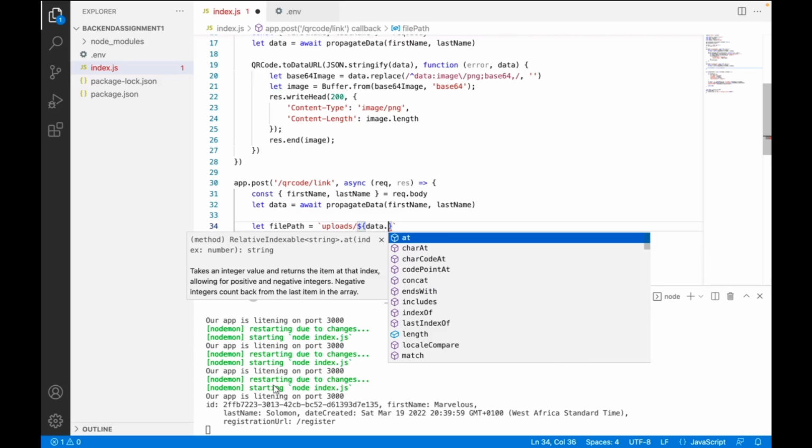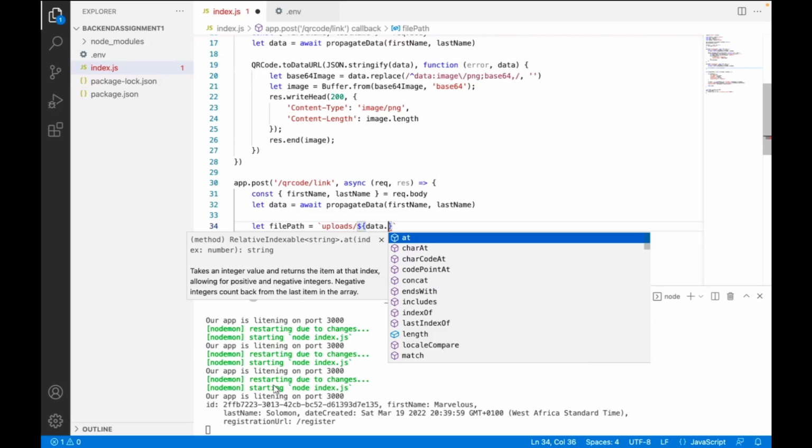So you can see that VS Code is showing the expected parameters or arguments, which is what I just did here. I'm not using a callback. We don't need a callback, but you can use it or not. Of course I did not check for error here, but it's very simple. You can just say if error, right? So if there's an error, then maybe res.end, there was an error, right? So you end it there.